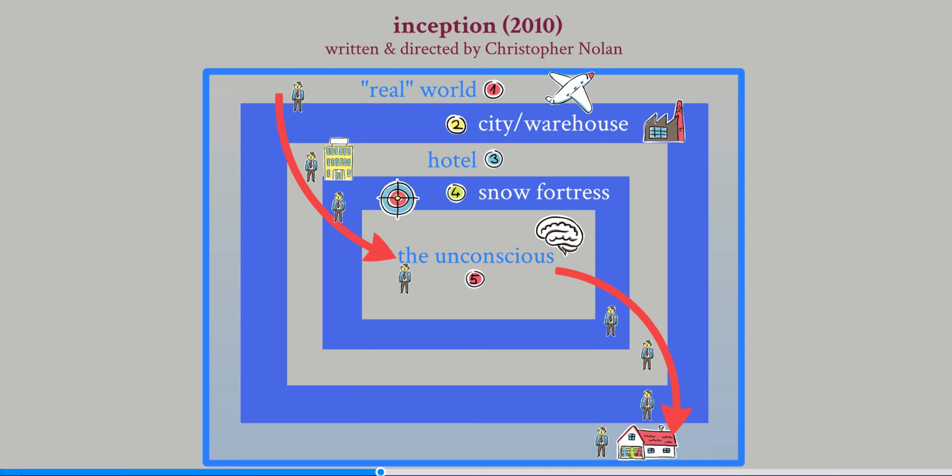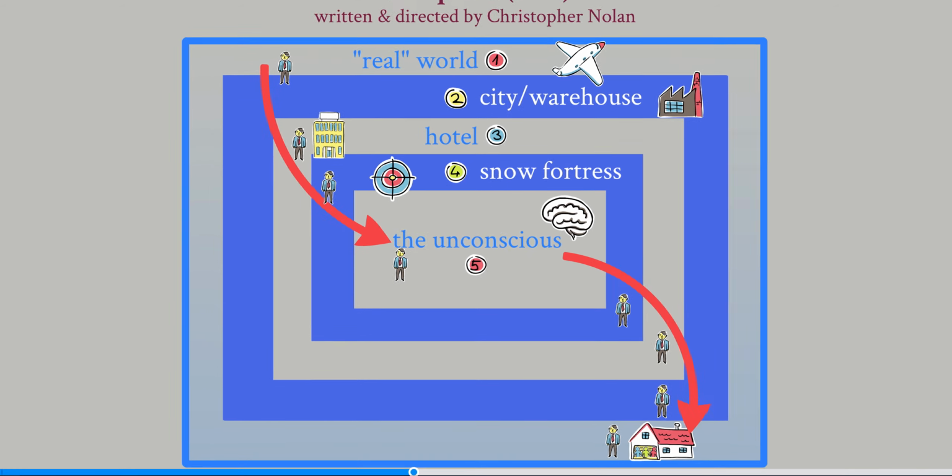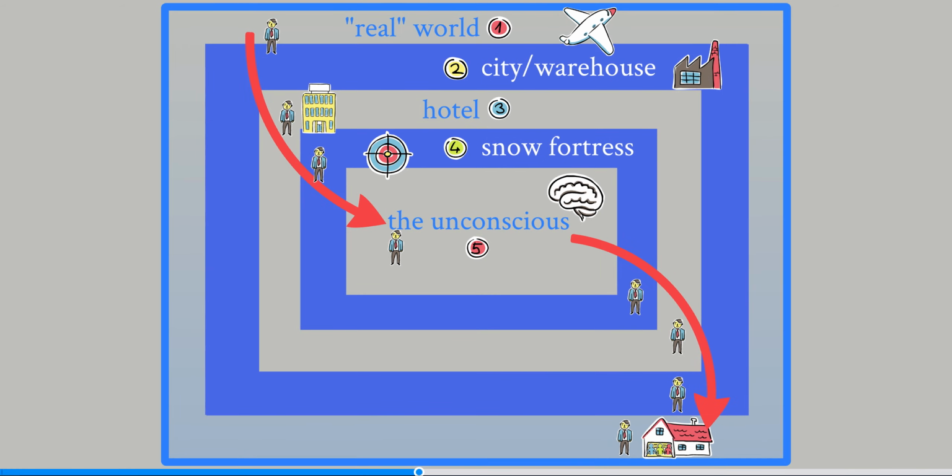Now, in 2010, Christopher Nolan put out his movie Inception, and this makes use of framing stories in a really interesting way. I want to just point this out quickly. If you haven't seen the movie Inception, I'll give you a quick rundown of the plot. Overall, it's a heist movie. It follows that general structure of they need to get in and take some information and get back out.